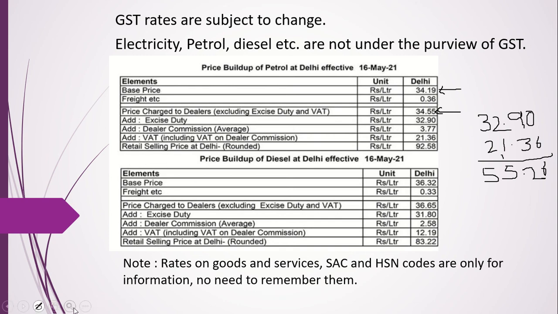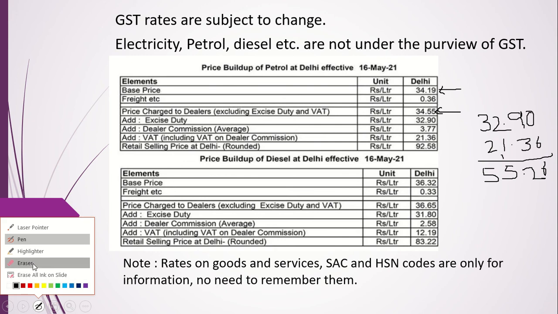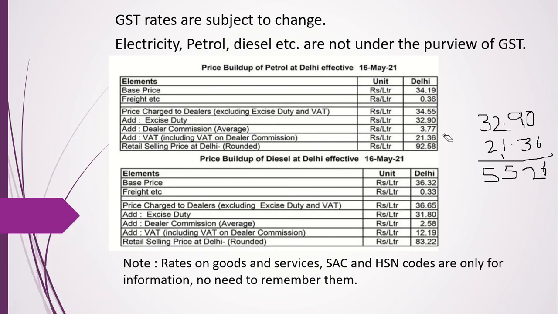Okay, but this is a means of earning for the government, right? In times of crisis like the pandemic, like corona, the government needs to have money when all the other businesses are out and they don't get any taxes from there. So this is a means of earning for the government, to do a lot of other things. So that's why petrol and diesel are not brought under GST.